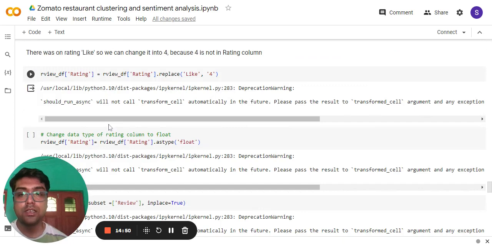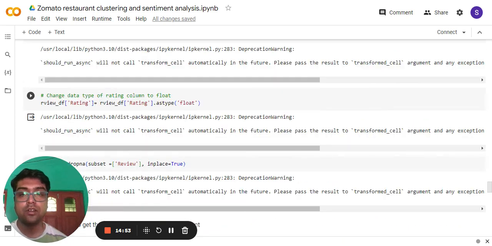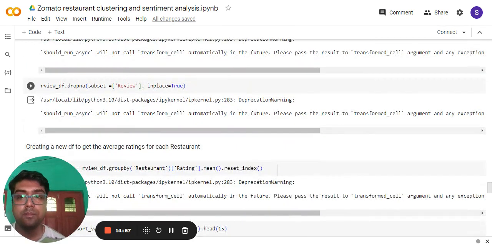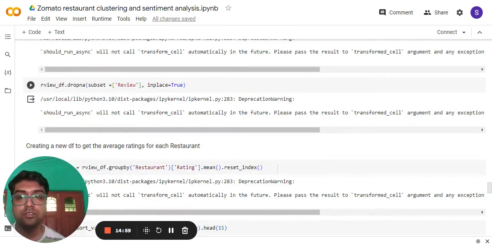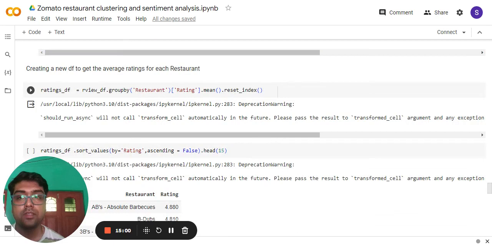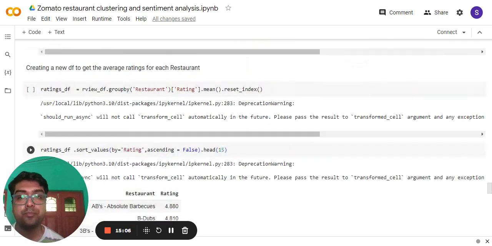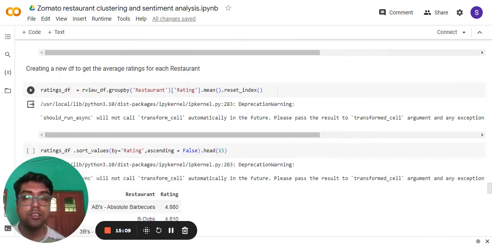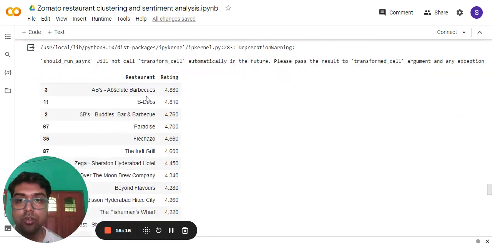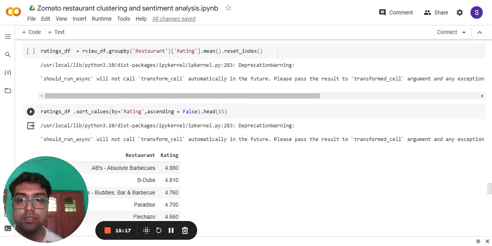Then after that, under the review rating column, the rating column has been changed to float. Then I dropped the null values and created a new DataFrame to get average ratings for each restaurant, since we will be clustering the data in terms of the average ratings and cost. So average ratings is now looking like this.